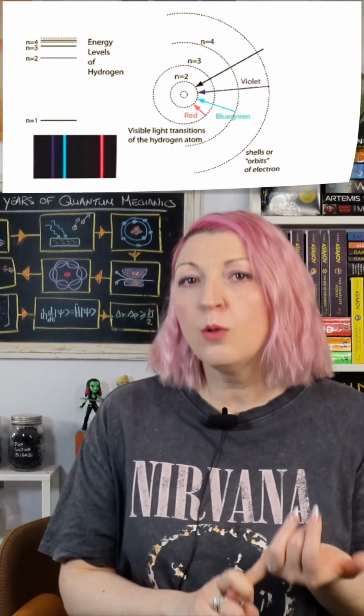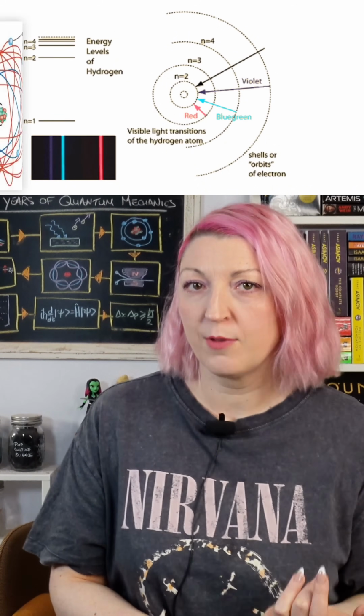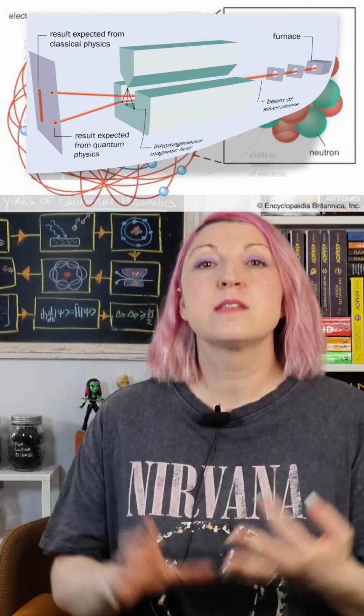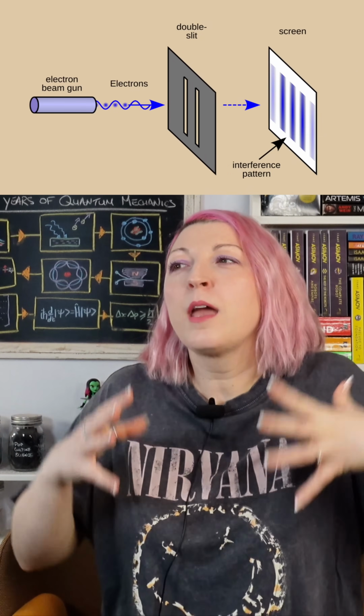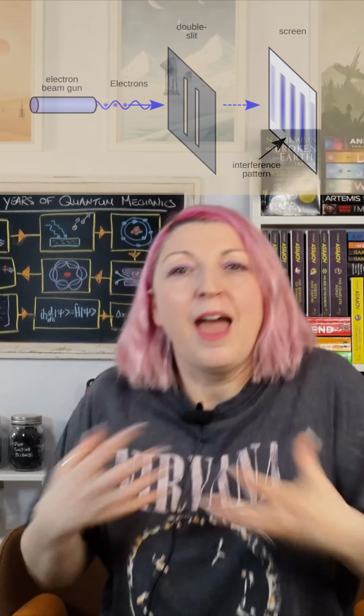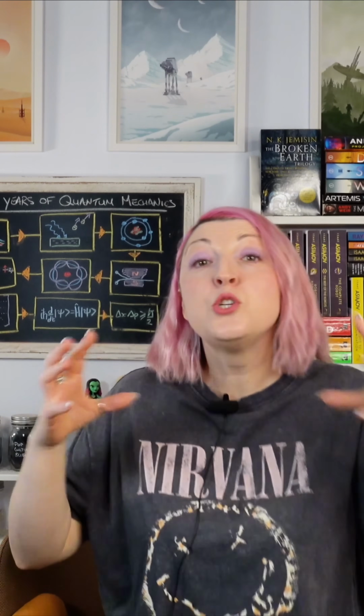By 1925, atomic physics was a total mess. Bohr's model worked for hydrogen but failed for everything else. Electron orbits, spinning particles, wave-particle duality, none of it made intuitive sense. Every attempt to create a visual model of what was really happening inside atoms just led to a bunch of contradictions. So Heisenberg took a different approach.